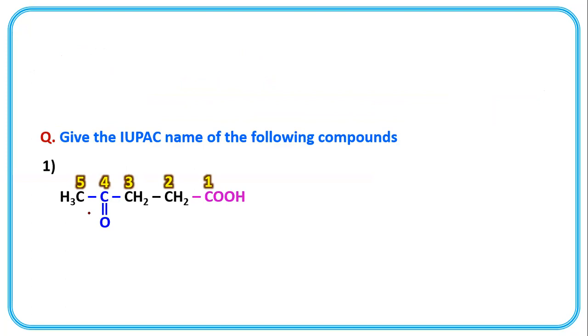COOH functional group has priority order first and ketonic functional group is latter. So it is pentanoic acid. Pentanoic acid, and ketonic group is called oxo, 4-oxopentanoic acid.